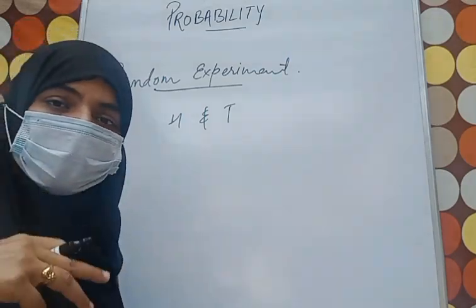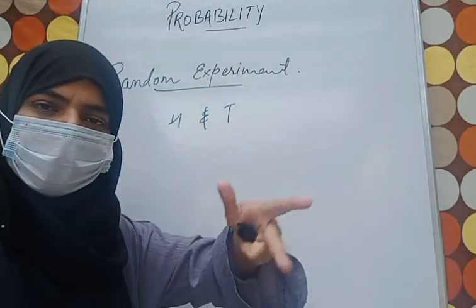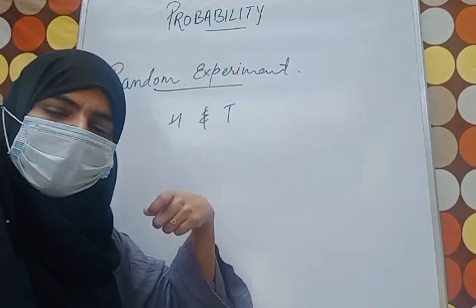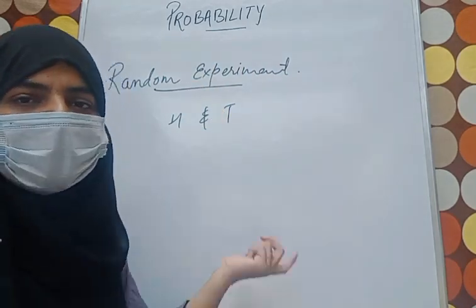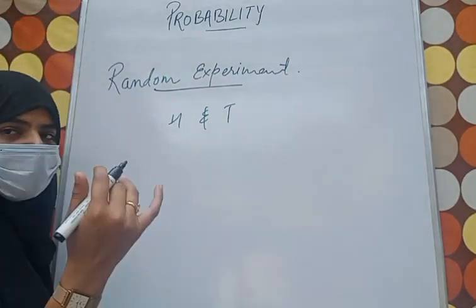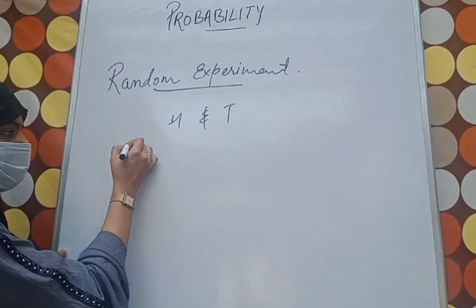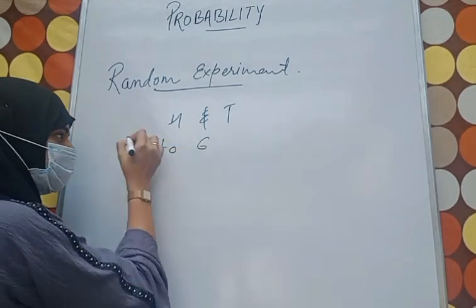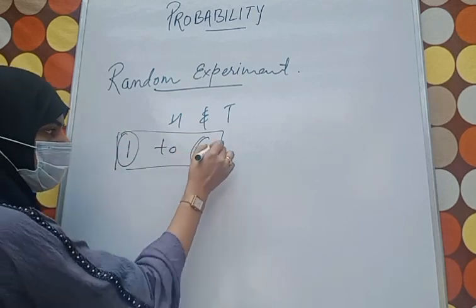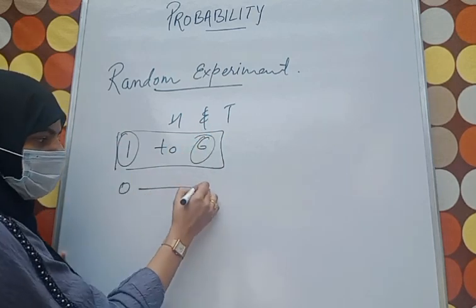A dice is rolled. Which number will occur? We don't know. When we play Ludo or Snakes and Ladders or something like that, what happens when we roll a dice? Any number can come. But we know the outcome will be one number from 1 to 6. At least 1 will occur or 6 will occur. 0 cannot occur, or more than 6.